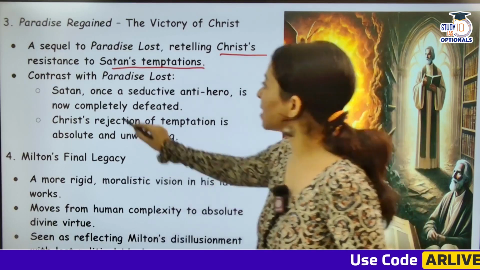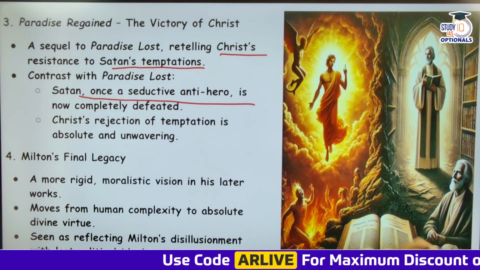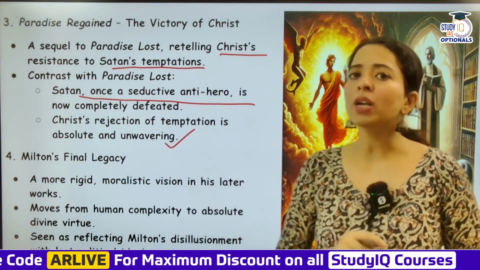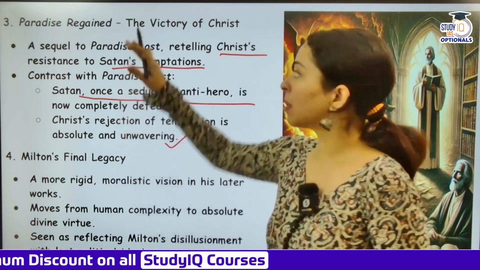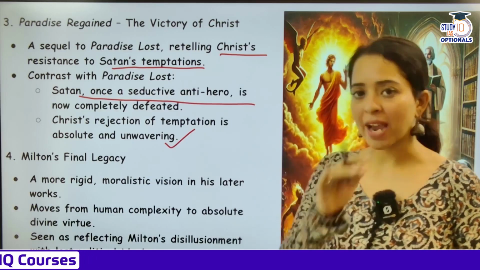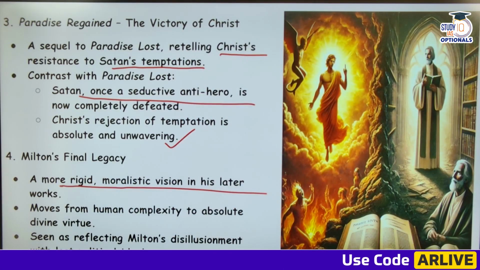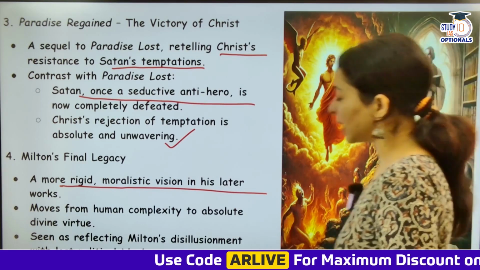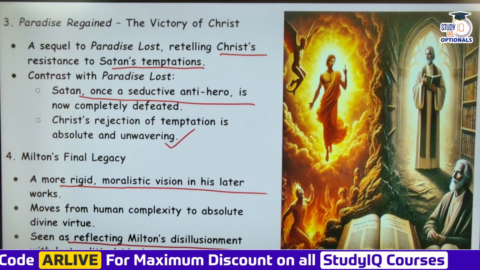Contrast with Paradise Lost: Satan, once a seductive anti-hero, is now completely defeated, and Christ's rejection of temptation is absolutely unwavering. So Christ does not give in to any temptation of Satan, and this is the reason that Paradise was regained and Christ won against Satan. Milton's final legacy: a more rigid moralistic vision in his later works. He moves from human complexity to absolute divine virtue, and this is seen as reflecting Milton's disillusionment with lost political ideals.